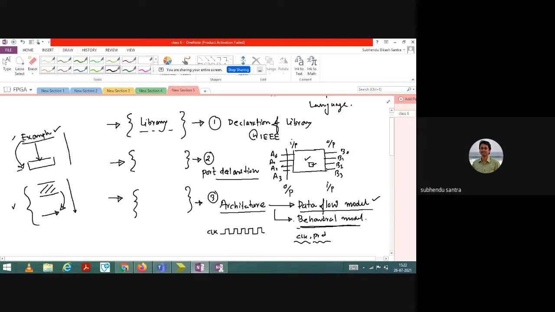In that case we need to use behavioral model, and there is a syntax called process. So process and clock, that function you have to write. When you write this, that basically defines that the clock is a process which will execute continuously throughout the program, and after that you can use the clock event to control the program. And the clock event may be a rising edge or a falling edge.